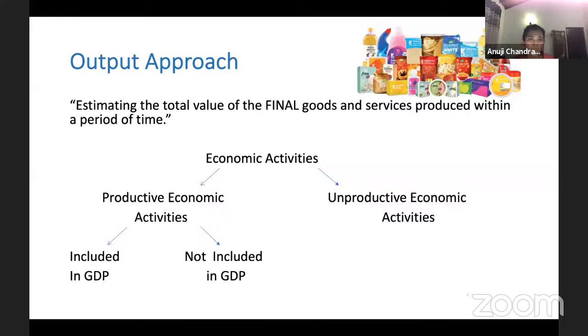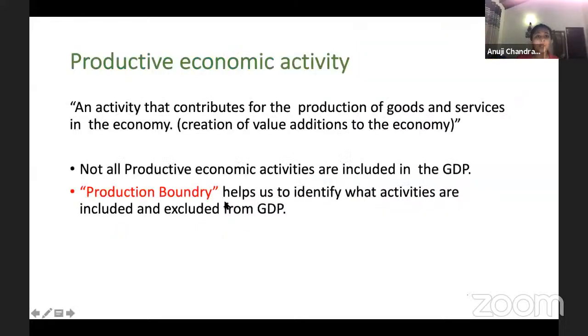Now you must be wondering, if it's productive, I said it's good to the economy, like you're utilizing these resources. If you're utilizing these resources, shouldn't you include everything? Let's look at why we exclude some. Productive economic activities are any activity that contributes to the production of goods and services in the economy. So if you produce any good or a service to the economy, you consider it a productive economic activity.